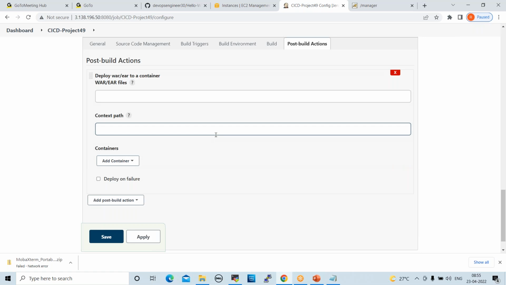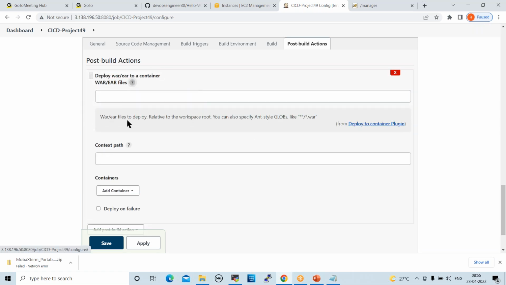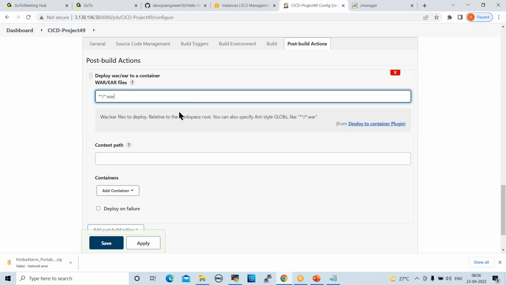War or EAR file we have to provide here. War or EAR file we can provide here, but we don't know which war file we want to deploy, right? We don't know. So for the time being, simply click on this question mark here. Now it is showing some path. We don't need to provide this path. So just copy this extension, */**.war. So don't copy the double quotes. Within the double quotes, whatever extension is there, just copy that and paste here, right?